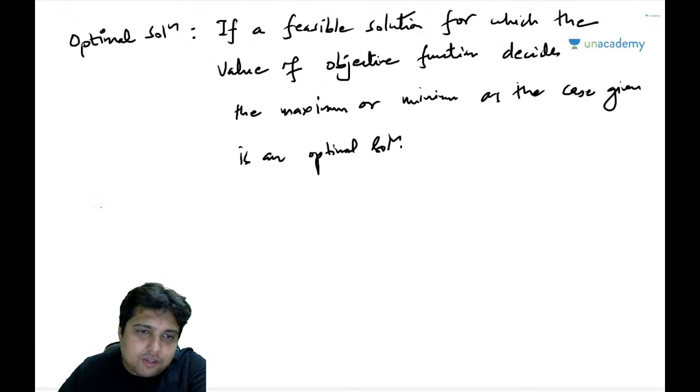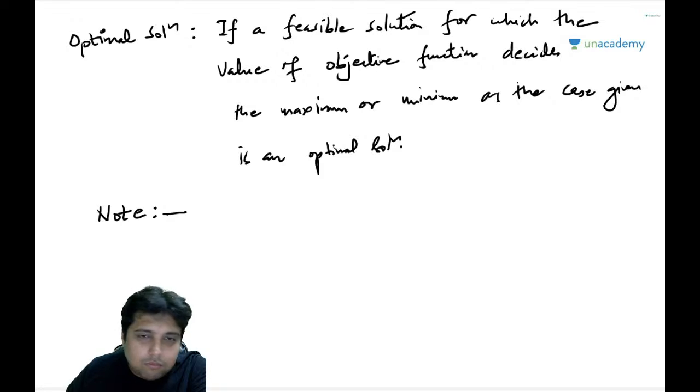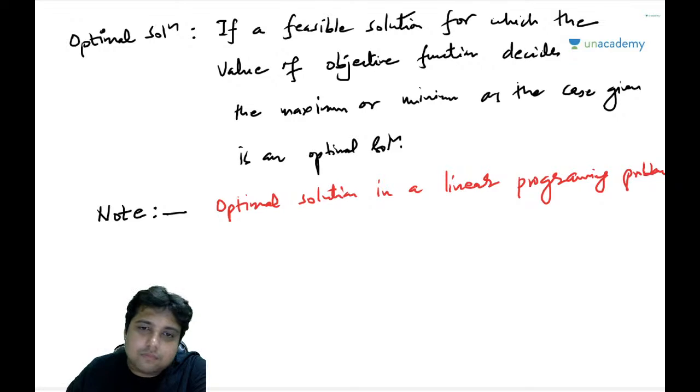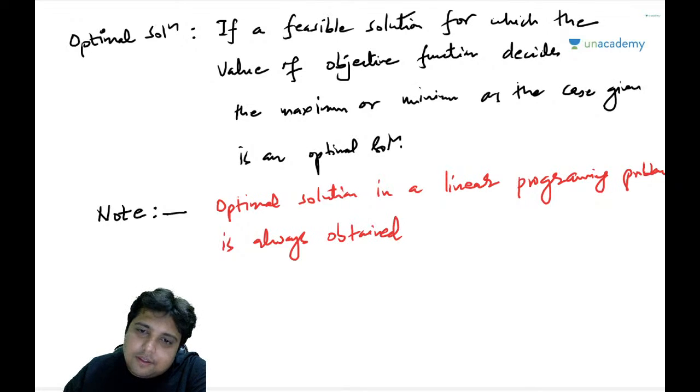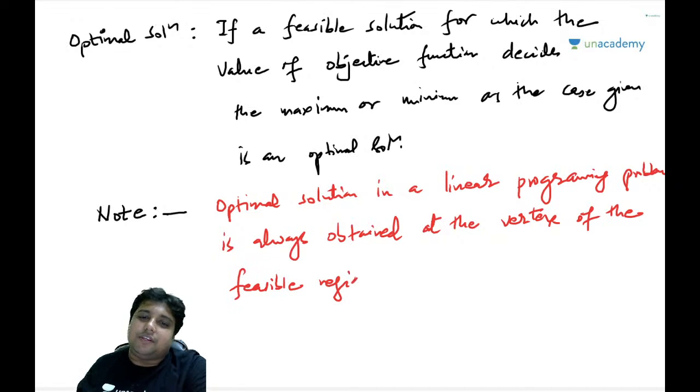Now there is one point, and you all should be writing this point in the form of a note: the optimal solution in a linear programming problem is always obtained at the vertex of the feasible region. At the vertex of the feasible region.